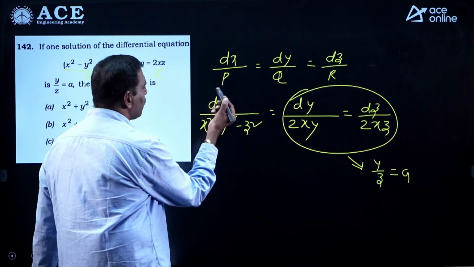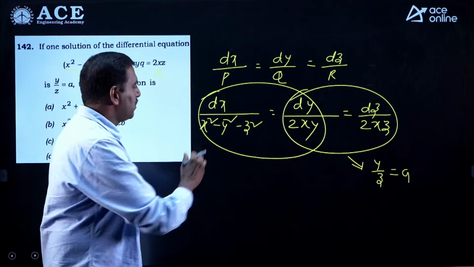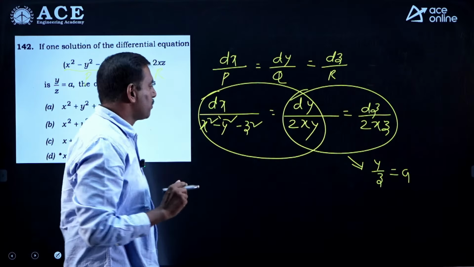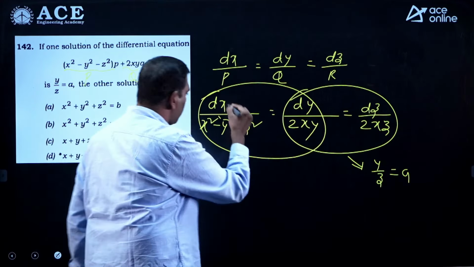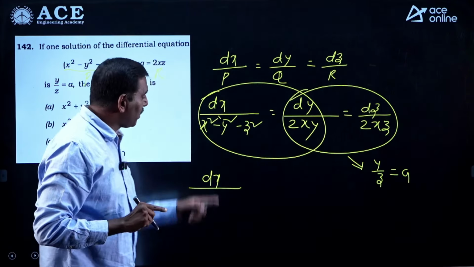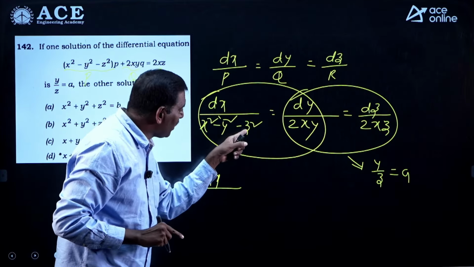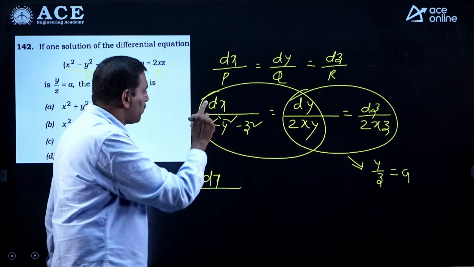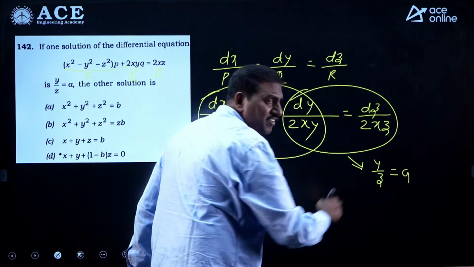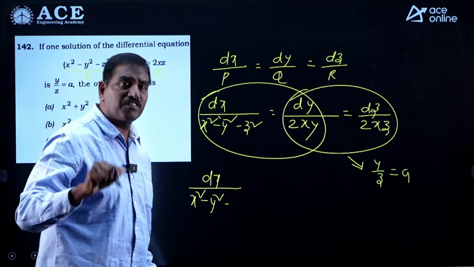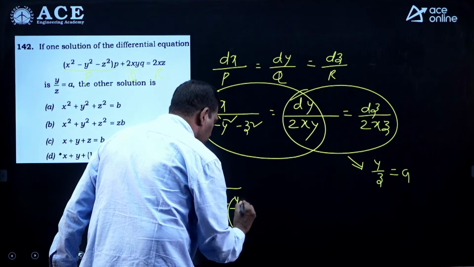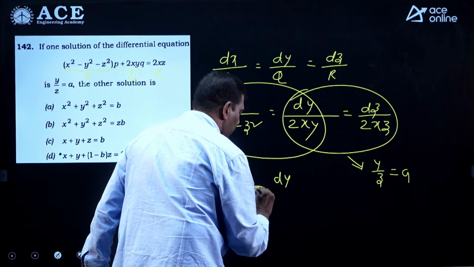Another solution they are asking means I have to take these two subsidiary equations, or else this and this you can take. So by taking these two subsidiary equations, the solution is required. Already y by z is equal to a. Do one thing from this. Here x and y, two variables, are there, but here three variables are there. This also convert as two variables. For this, x square minus y square, already y by z is equal to a. So in place of z you can take y by a. Z is nothing but y by a. So (y by a) whole square is equal to dy by 2xy.